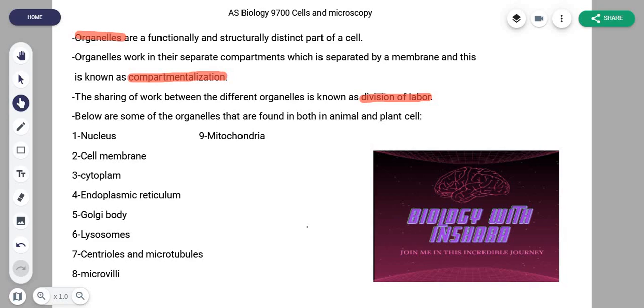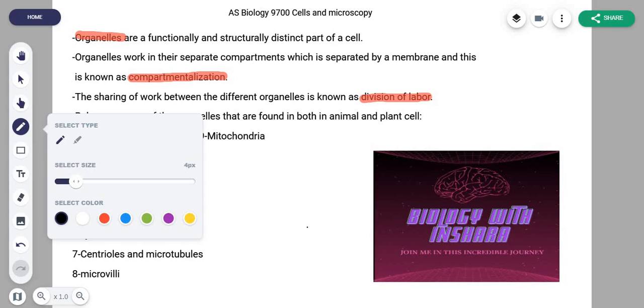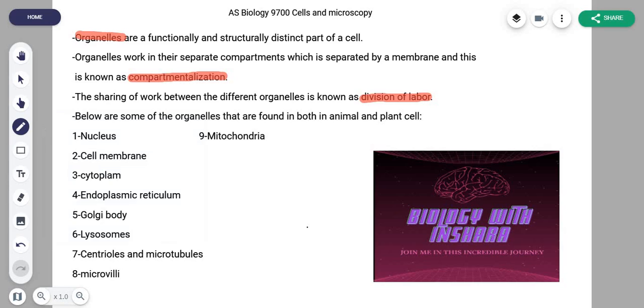Now, the first chapter of AS biology is again cells. Just remember, whenever you start biology, let it be O levels or A levels or anything outside of this, always expect to start with cells, right? There's a lot of difference between the O levels and IGCSE cells and the AS biology cells. This one is a bit more detailed, a bit more complex, a bit more lengthy. Plus we have this new area here. This new area is on your microscopy.